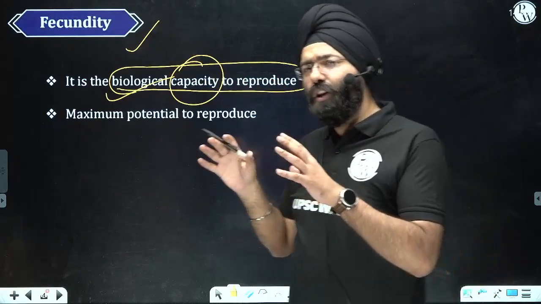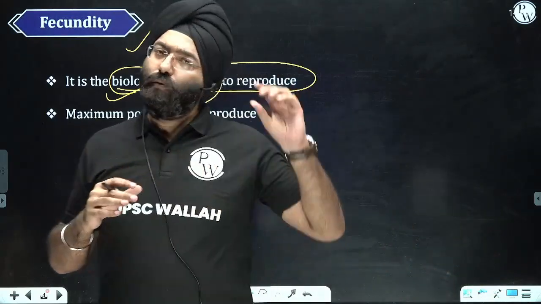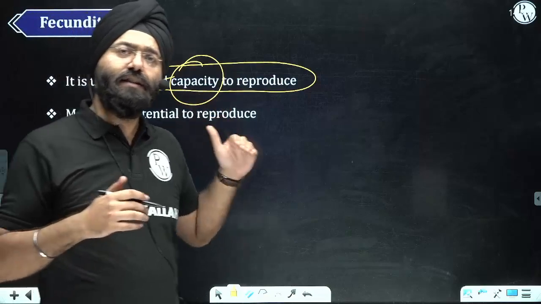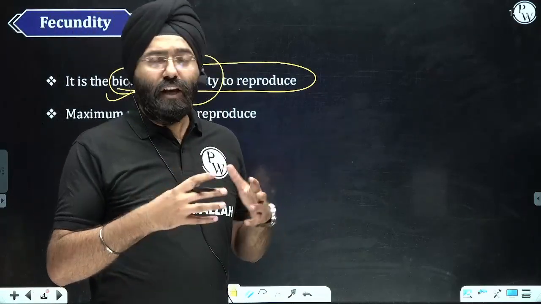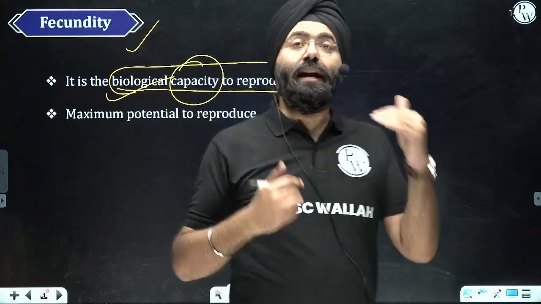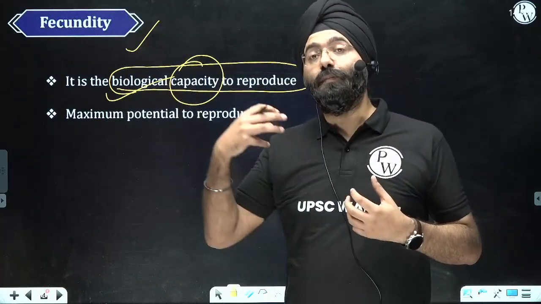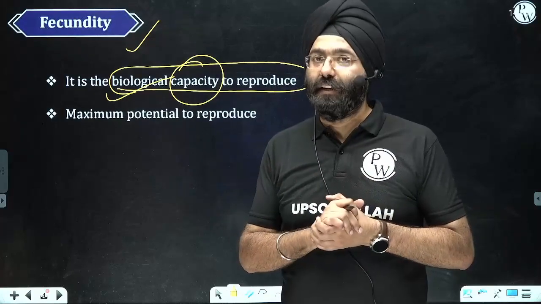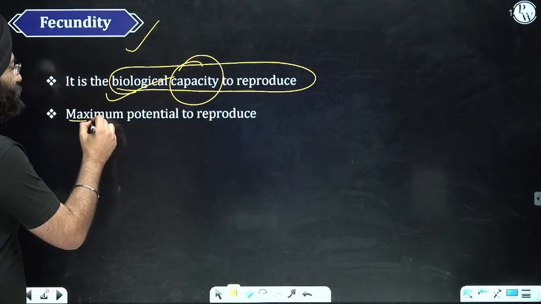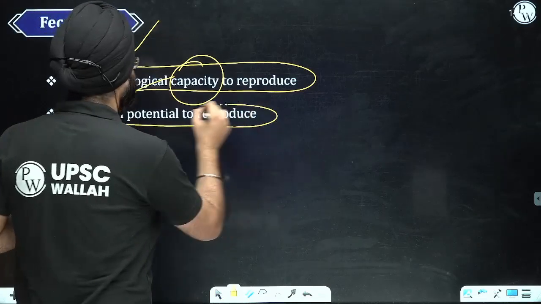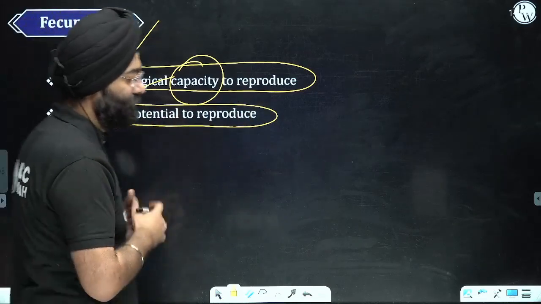Now this was one aspect of fecundity when we define it. There is another very important definition and dimension of fecundity which helps us to relate this concept with the previous concept of fertility. So let's see the other dimension. Next is the maximum potential to reproduce.